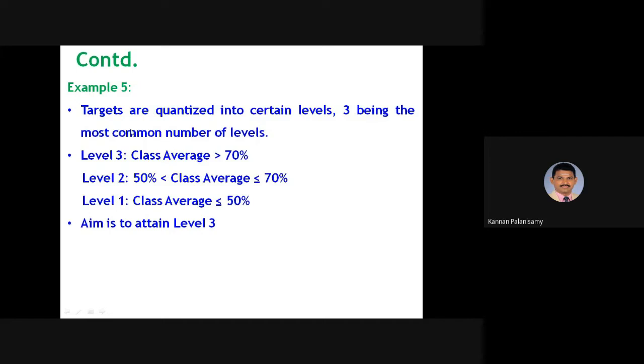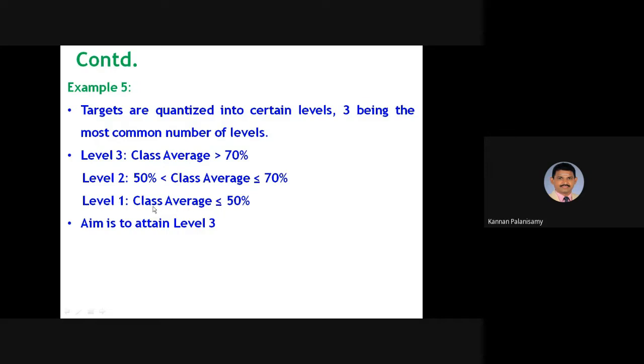You see here, each and every CO is given a different target. In this example, targets are quantized into certain levels, 3 being the most common number of levels. Level 3 is a class average of more than 70, otherwise level 2, which is 50 to 70, and level 1, which is less than or equal to 50.